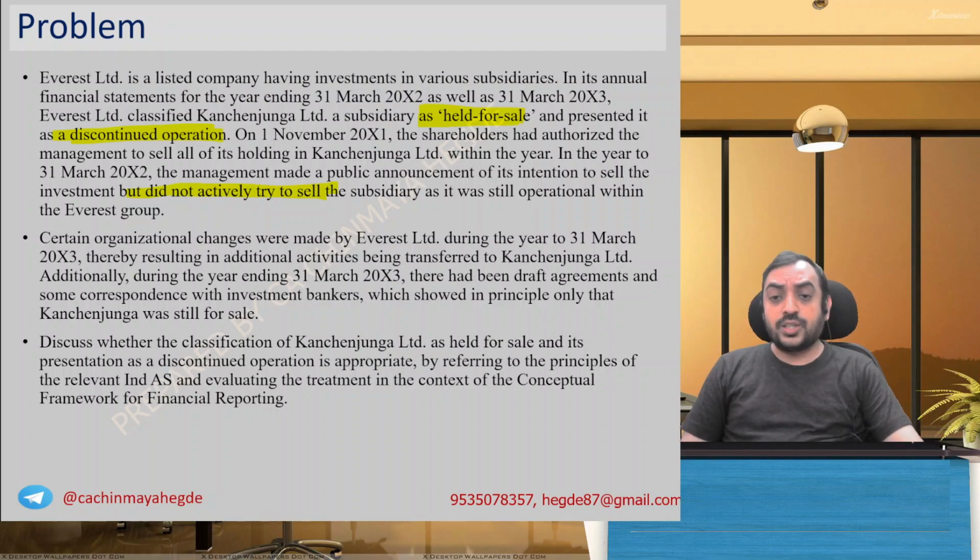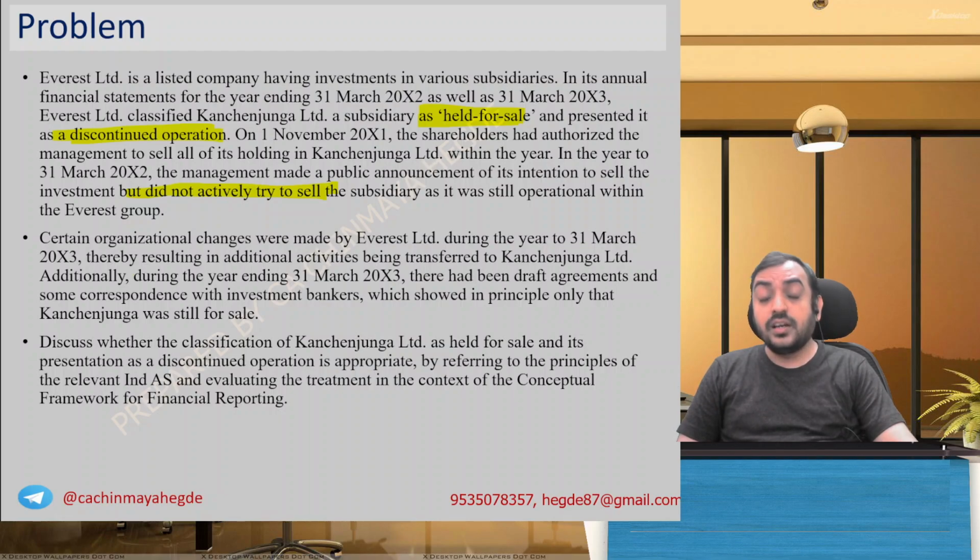Certain organizational changes were made by Everest Limited during the year ended 31st March 2003, thereby resulting in additional activities being transferred to Kanchenjunga Limited. Additionally, during the year 2003, there had been draft agreements and some correspondence with the bankers which showed in principle that Kanchenjunga was still for sale.